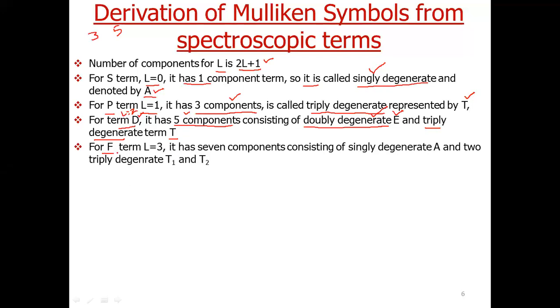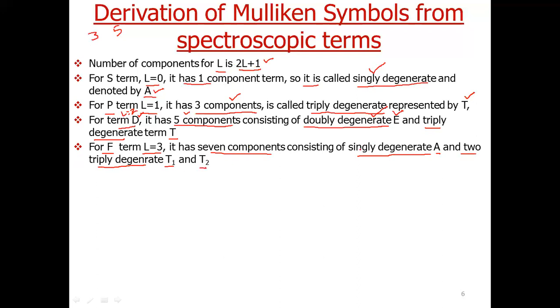Similarly for F, we have L is equal to 3, so we can have 3 into 2 plus 1, 6 plus 1, 7 components. These 7 components are split into a singly degenerate A and 2 triply degenerate denoted by T1 and T2.